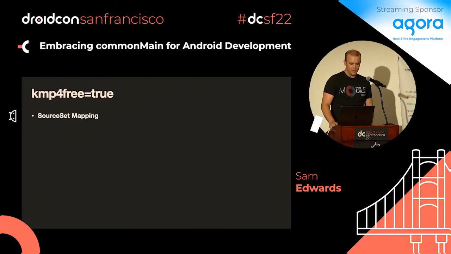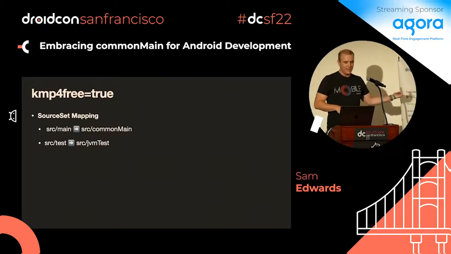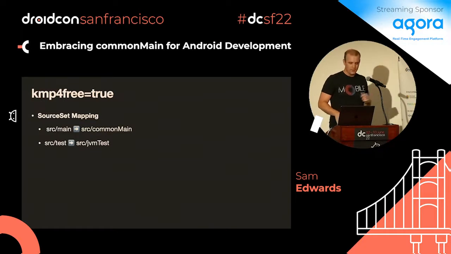So when you have it on, the source set mapping does these two things. It takes everything that was in main and maps it over to commonMain, as you saw in that Android Studio screenshot.